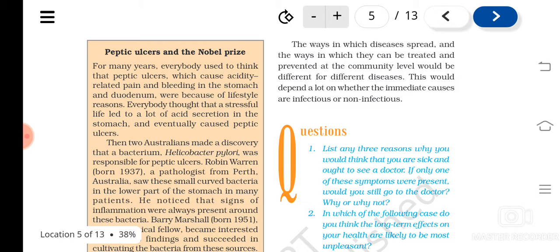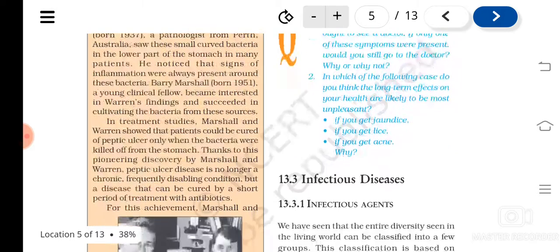Peptic ulcers cause acidity related pain and bleeding in the stomach and duodenum. And this is caused due to what? The lifestyle reasons, due to the difference in lifestyle. And this is a very harmful disease. And two scientists, Robin Warren and one more, Marshall.